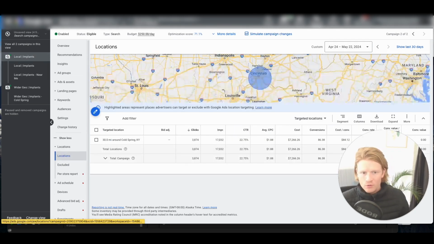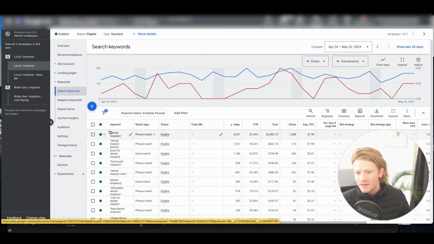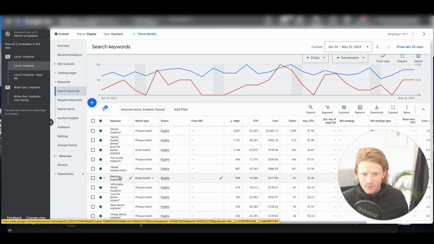Inversely, we have this other one. This is our local campaign. So this is only 30 miles, so much more narrow here. And we're getting anyone looking for implants with this ad group. So just implants, dental implants, cost of dental implants, and so on.